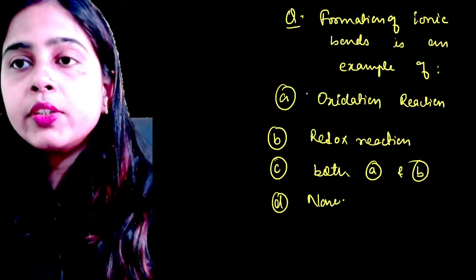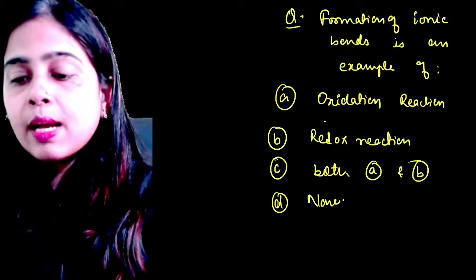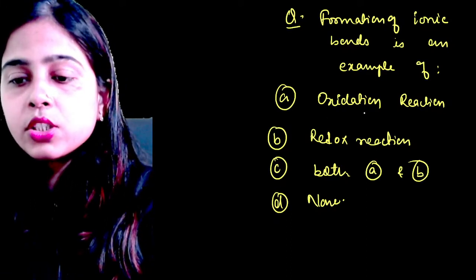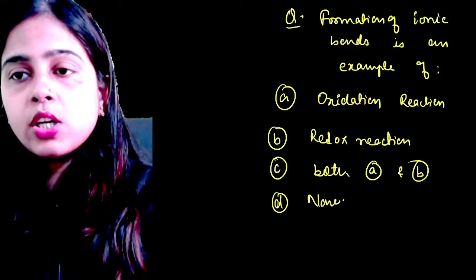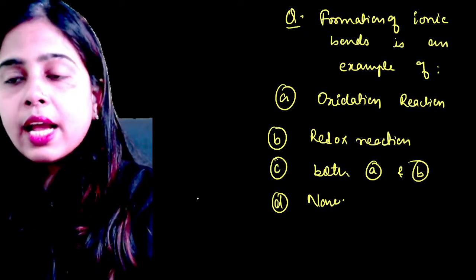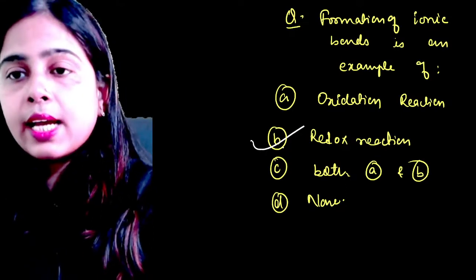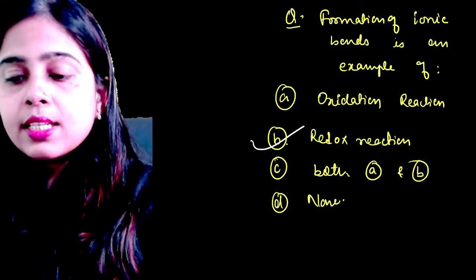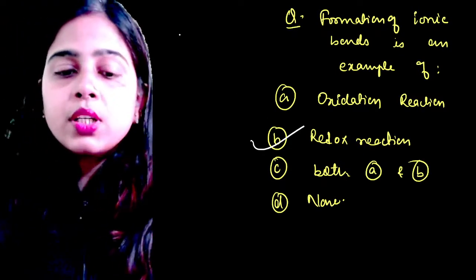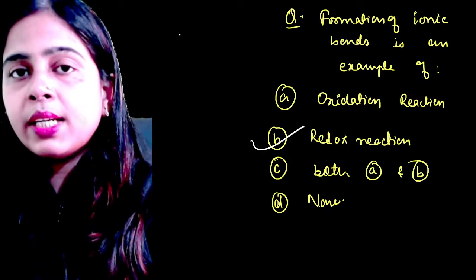Okay, so I'm going to give the answer over here. Formation of an ionic bond is an example of both oxidation and reduction reactions, so it is a redox reaction. The correct option is option B, redox reaction. Clear? The answer is redox reaction over here, because in the case of ionic bonds, the metal atom